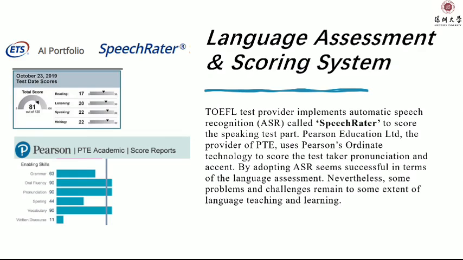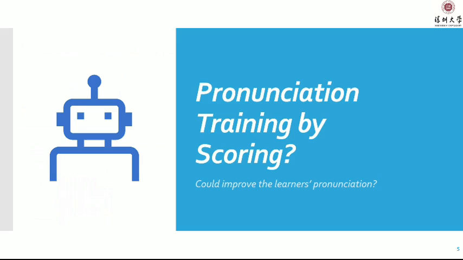Automatic speech recognition plays a crucial role in facilitating language learning systems. For instance, a top test provider applies an automatic scoring system called SpeechRater to score the speaking test part. In this scenario, the development of such systems concentrates on scoring user pronunciation. However, we could improve the learner's pronunciation by encouraging self-correction, by learning to adjust their articulation.